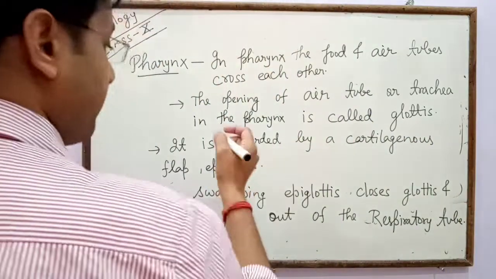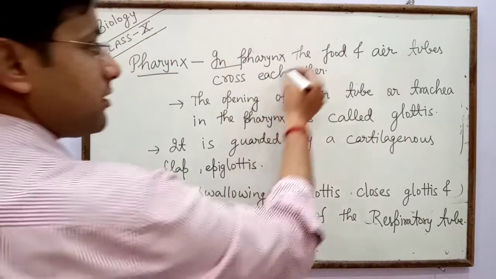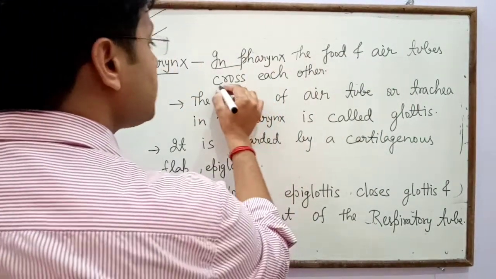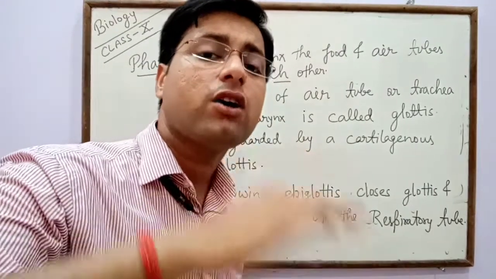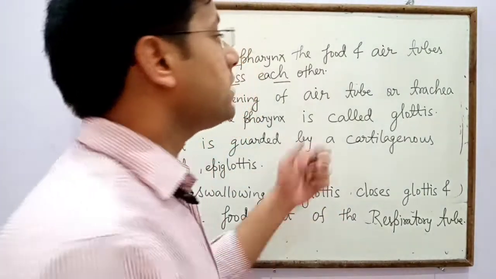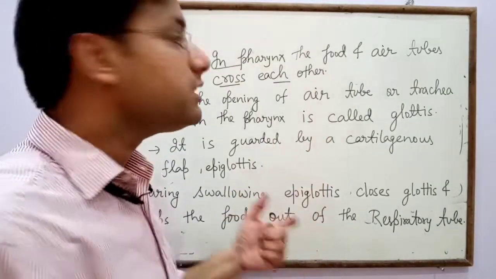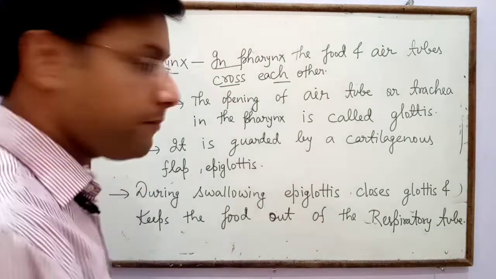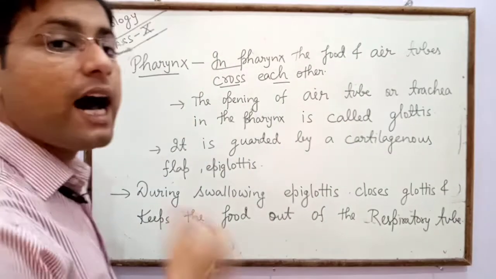In the pharynx, the food and air tubes cross each other, meaning the pharynx is a crossing of food as well as air. After that comes the opening of the air tube, or trachea.